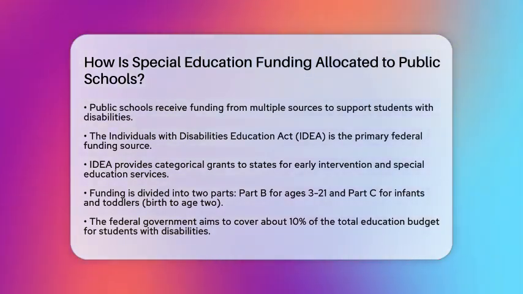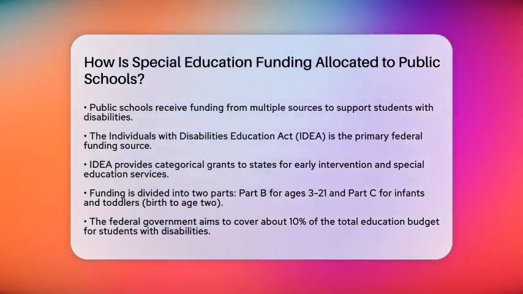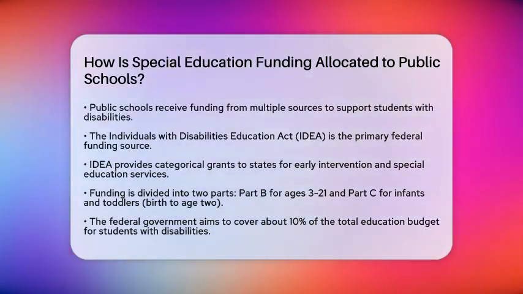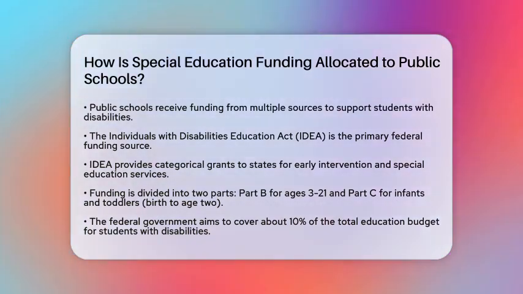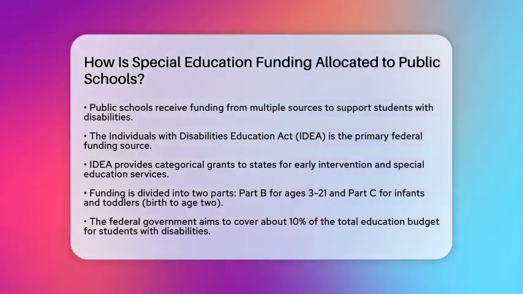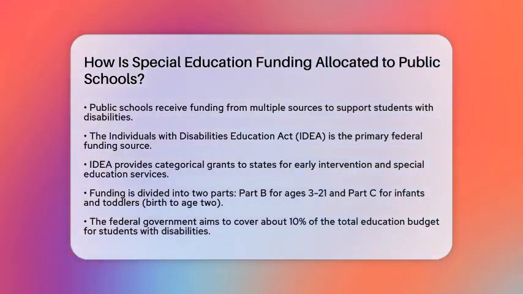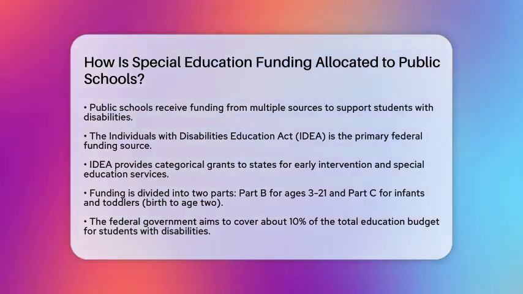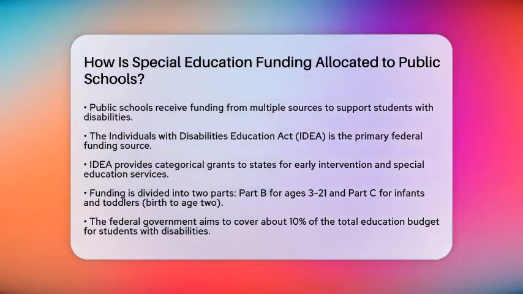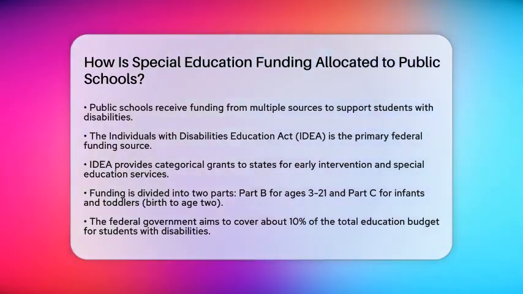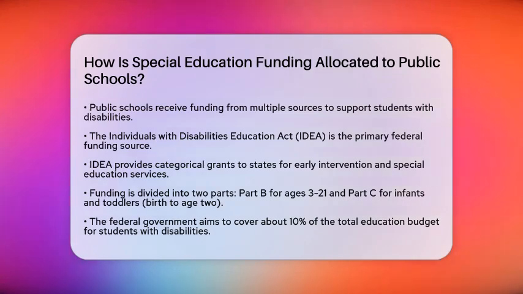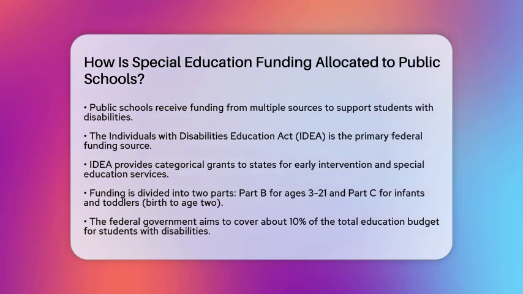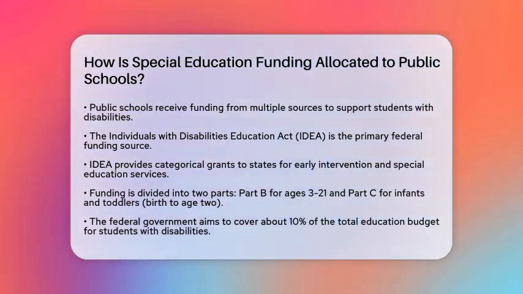At the federal level, the Individuals with Disabilities Education Act is the main source of funding. This law provides categorical grants to states to help with early intervention and special education services. The funding is divided into two parts: Part B for children ages 3 to 21, and Part C for infants and toddlers from birth to age 2. The federal government aims to cover about 10% of the total education budget for students with disabilities, but this amount can change each year based on various factors.